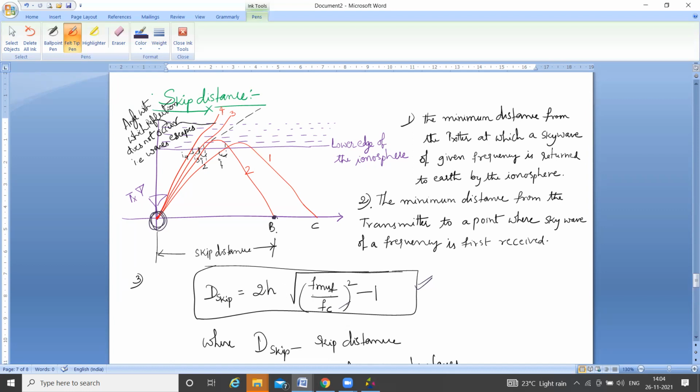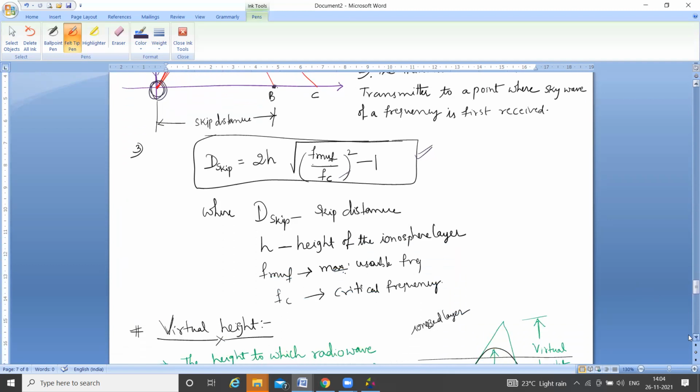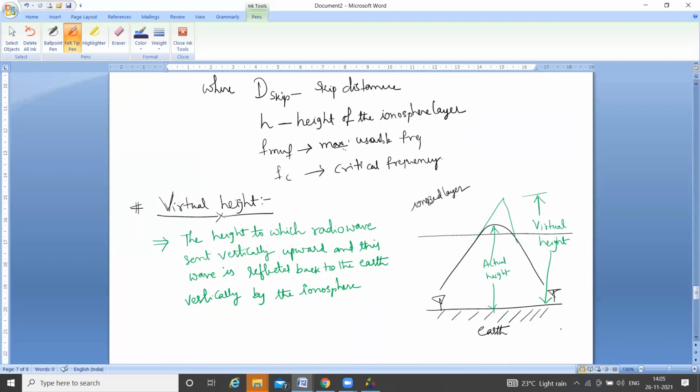Next is virtual height. Consider this is a transmitting antenna and this is a receiving antenna. The transmitting antenna radiates a signal into space, which reaches the ionosphere layer and is refracted and reflected back towards the receiving antenna.